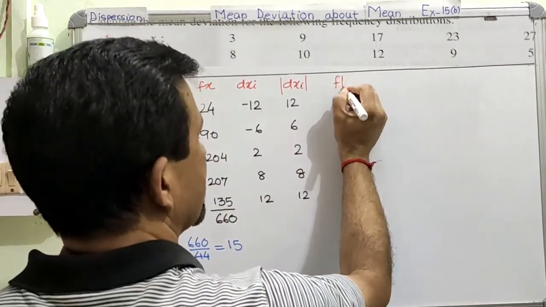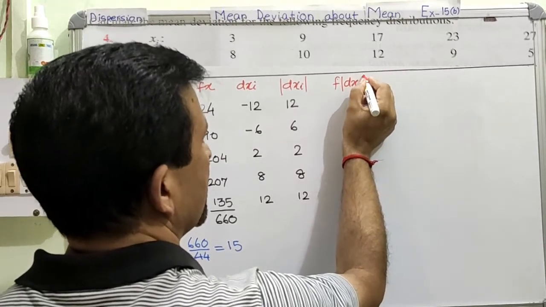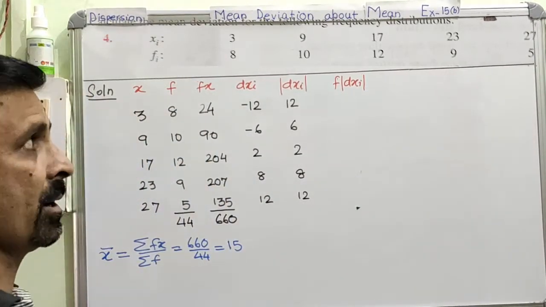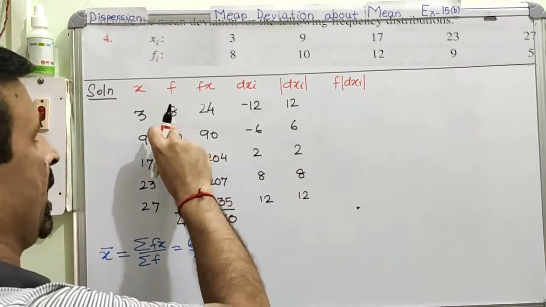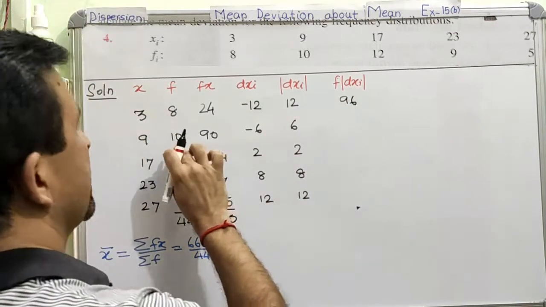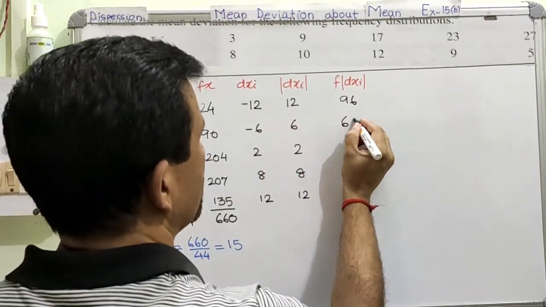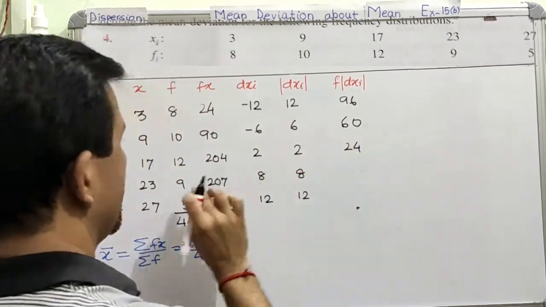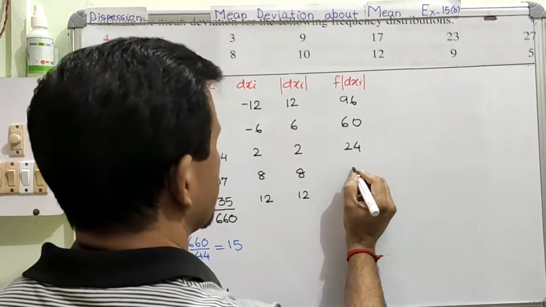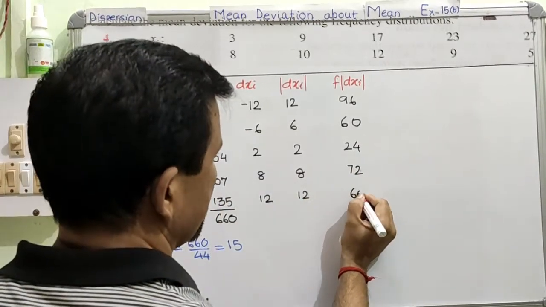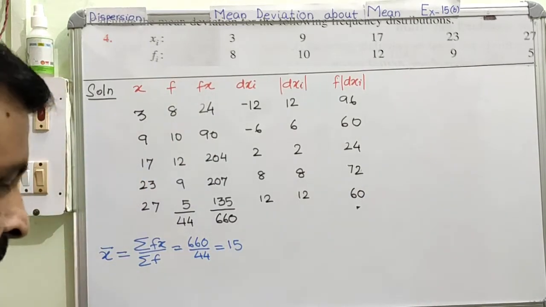Therefore now we are going to create the column f and the product of f and |dxi|. Okay. The main thing is the table work. If you can remember from the formula, you have to relate and then you have to see what the columns required are. Now I am going to calculate the product of f and |dxi|. So 12 8s are 96. 10 6s are 60. 12 2s are 24. 9 8s are 72. And 12 5s are 60. So we got the product of all this.